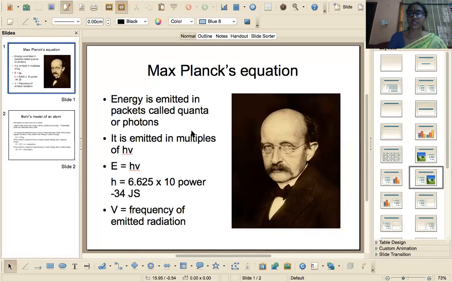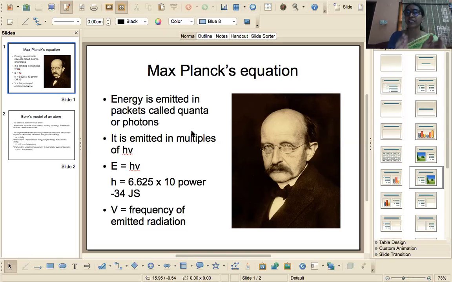We understood yesterday that the spectrum is produced only when an electron jumps from one level to another level. When an electron jumps from a higher level to a lower level, or from a lower energy level to a higher level, it either absorbs energy or it emits energy. These radiations, whatever is emitted, are seen in the form of spectral lines.